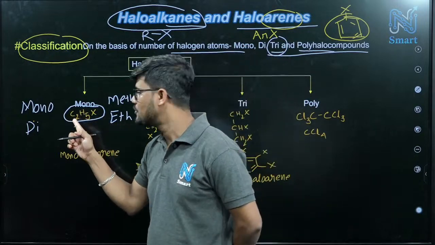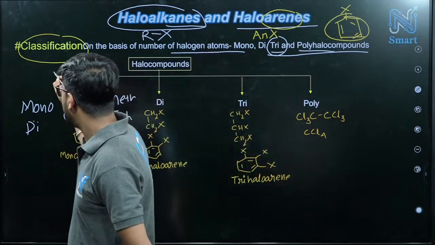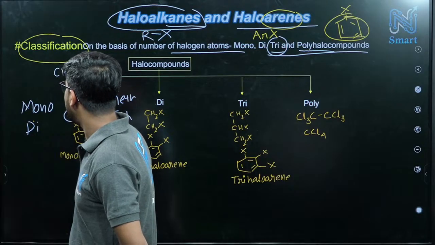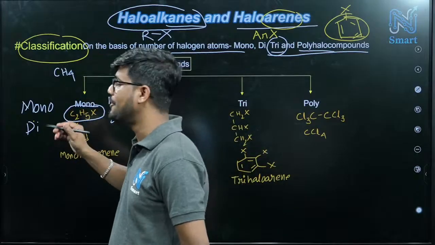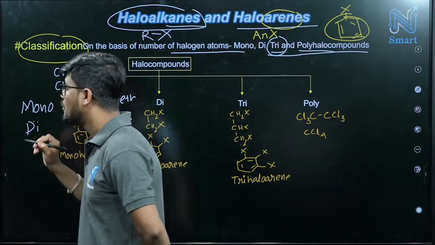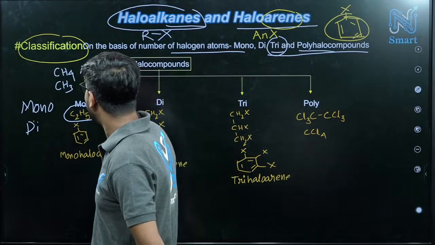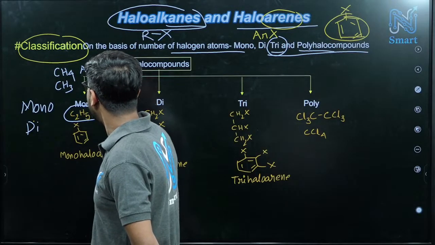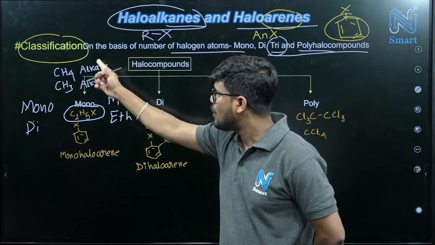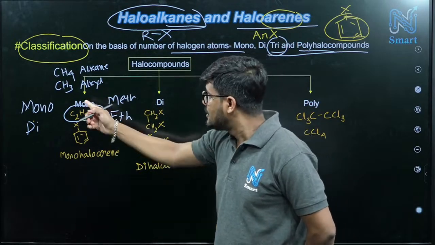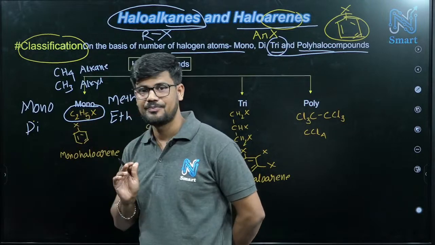Now just check, 2 carbons we have, so that's why ethyl, C2H5. One important thing, if we have CH4, this will be called methane, alkane, methane. If I remove one hydrogen, then CH3, that means alkyl, methyl. So here it is alkane, here it is alkane, and here we are getting alkyl, whatever you pronounce. So alkane to alkyl, right? Similarly here we have 2 carbons, so that's why ethyl halide.